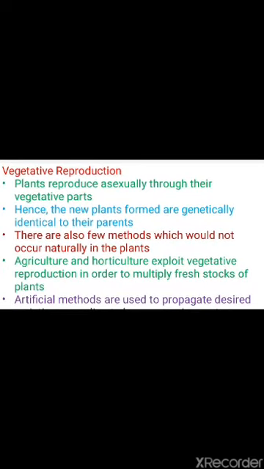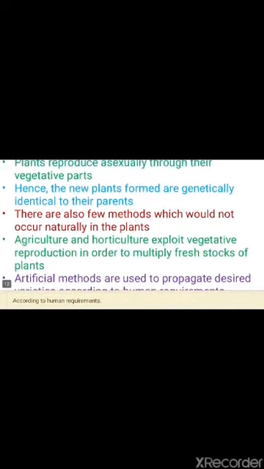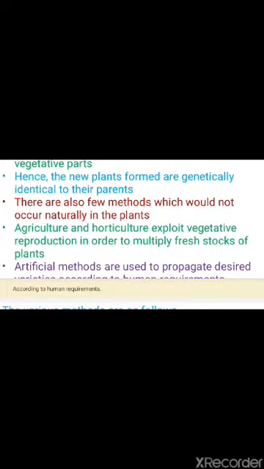Whatever new plants are formed by such asexual reproduction, these plants are genetically identical to their parents. Then there are a few methods which do not occur naturally. That means there are a few methods of vegetative reproduction which occur artificially.